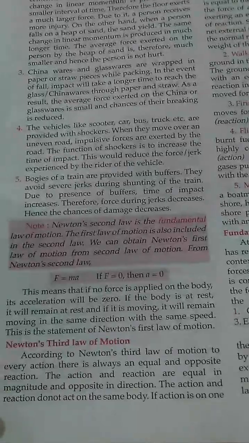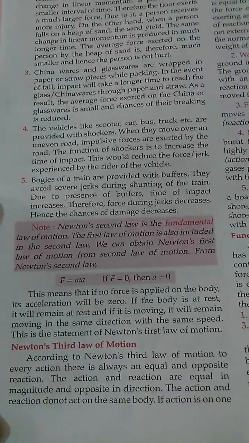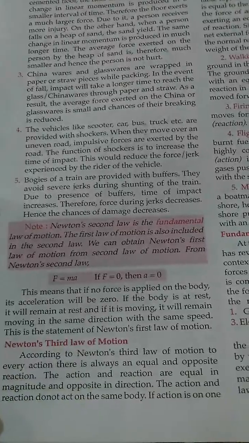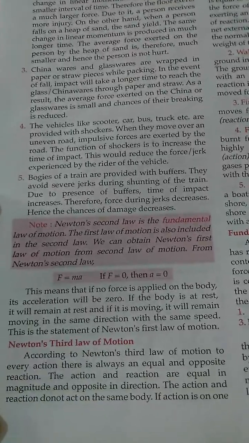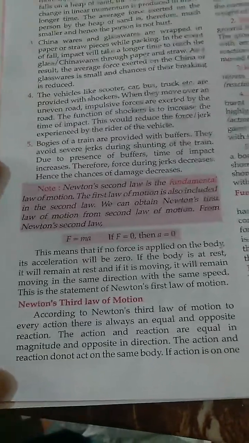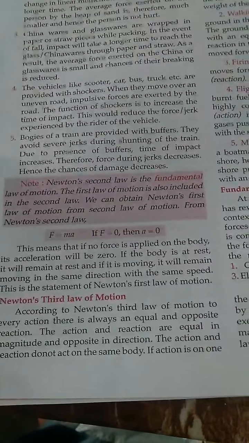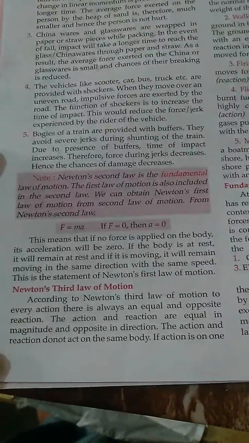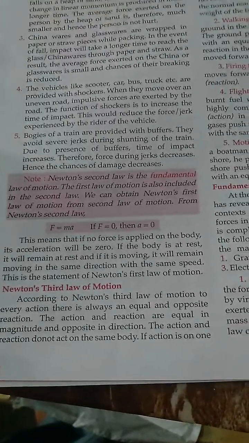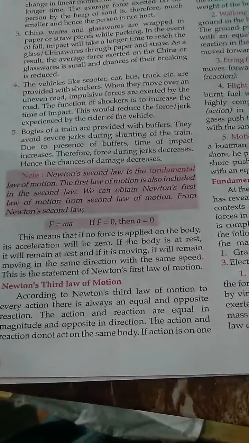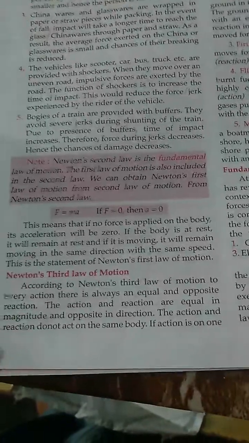The first law of motion is also included in the second law. We can obtain Newton's first law of motion from Newton's second law. F equal to mass into acceleration. If F equal to 0, then acceleration equal to 0. This means that if no force is applied on the body, its acceleration will be 0. If the body is at rest, it will remain at rest, and if it is moving, it will remain moving in the same direction with the same speed. This is the statement of Newton's first law of motion.